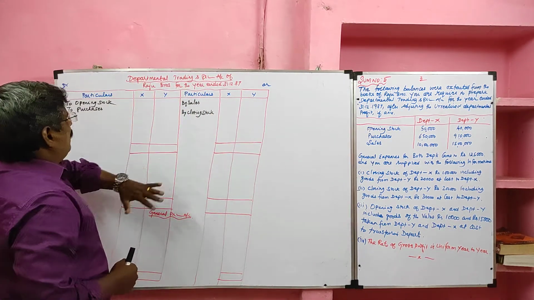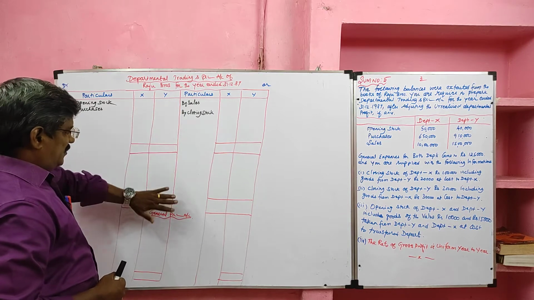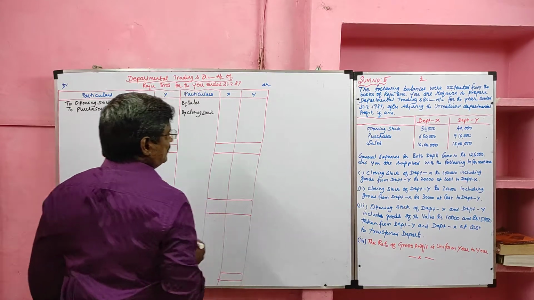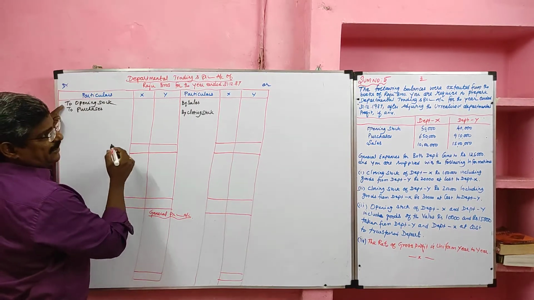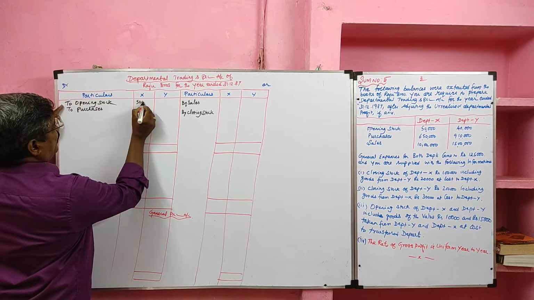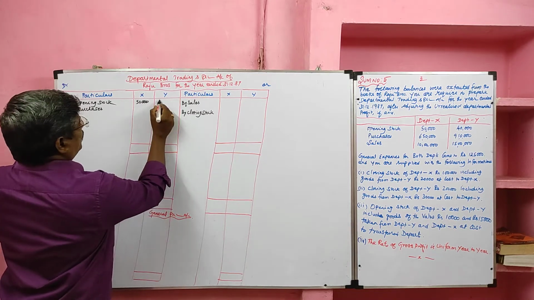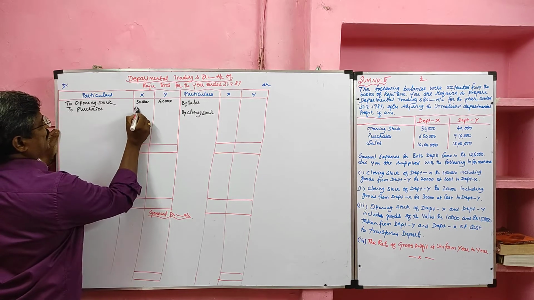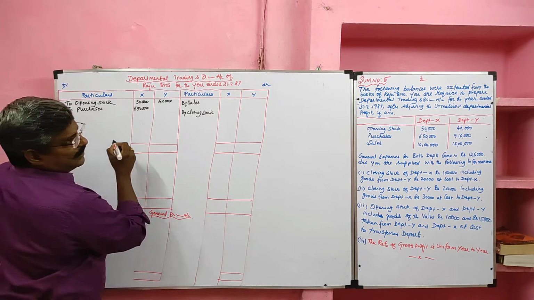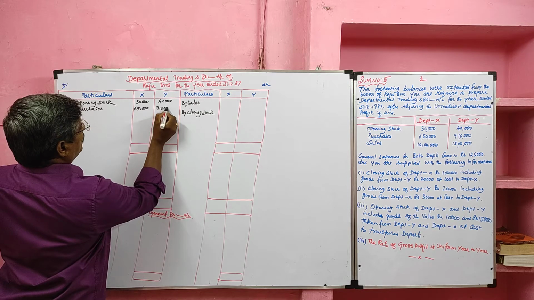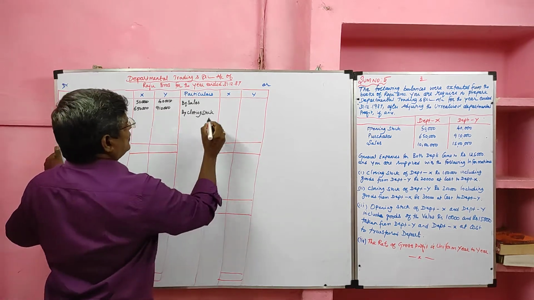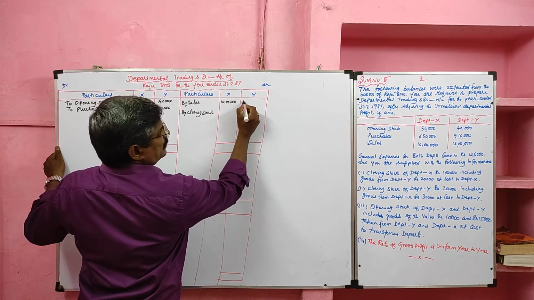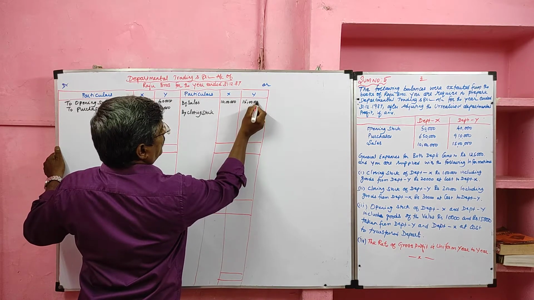I have drawn the basic format: trading account, profit and loss account and general profit and loss account. Yes, students, I am going to start. Opening stock is given. Opening stock is debited to the trading account, value 50,000 for Department X, 40,000 for Department Y. Then purchases, 6,50,000 for Department X, 9,10,000 for Department Y. Sales for Department X 10 lakh, for Department Y 15 lakh.